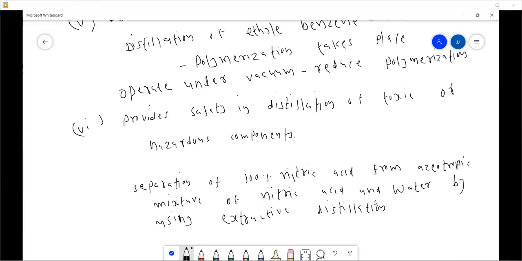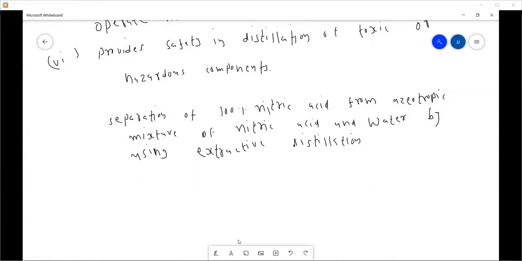In azeotropic distillation, a third component is added, which is called an entrainer, while in extractive distillation, a third component is added, which is called a solvent. Here a solvent is used.